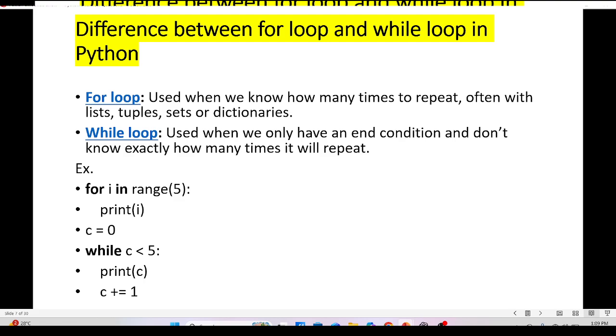Difference between for loop and while loop in Python. A for loop is used when we know how many times to repeat, often with lists, tuples, sets or dictionaries. A while loop is used when we only have an end condition and don't know exactly how many times it will repeat. You can see the example.